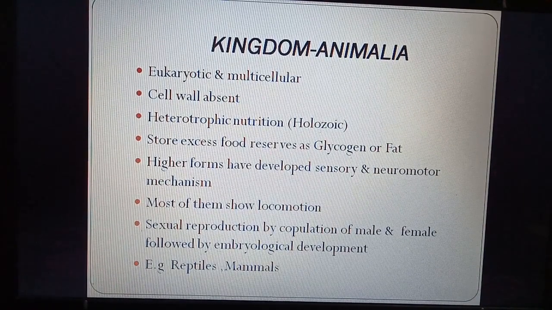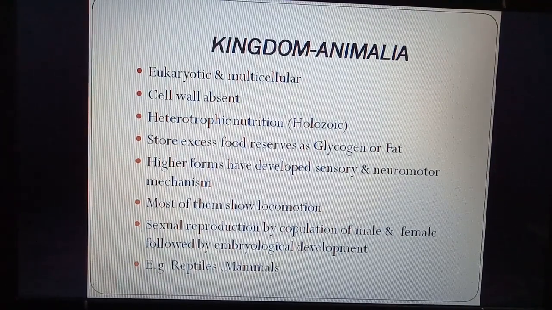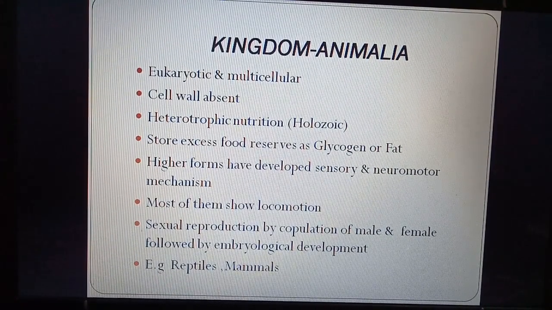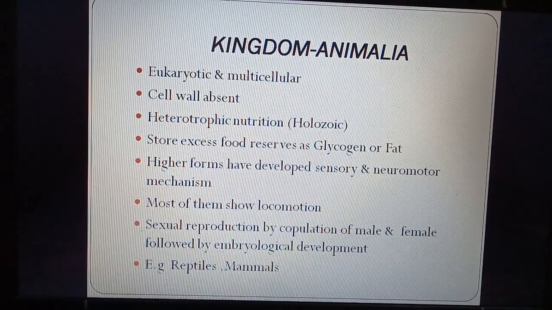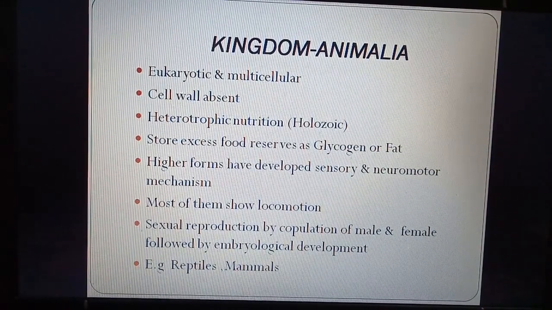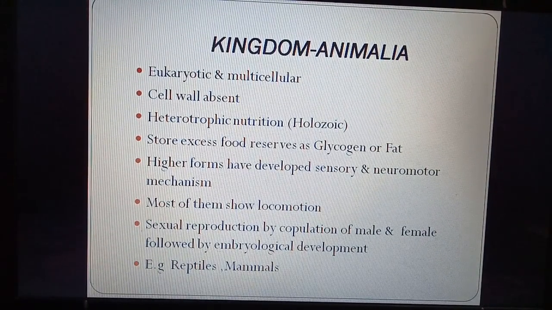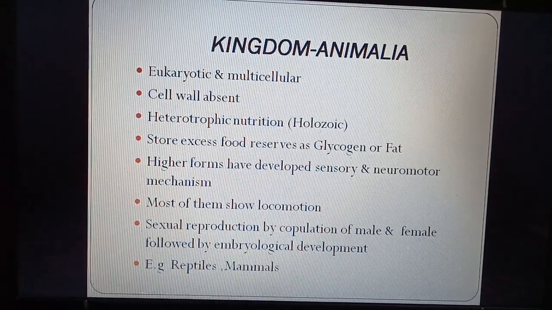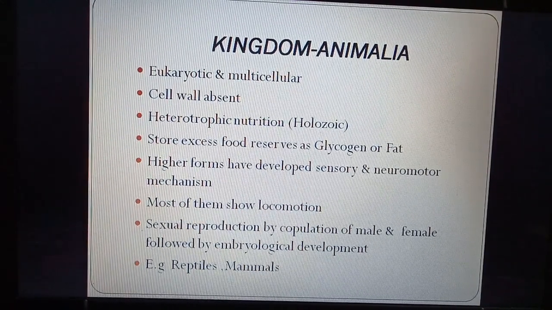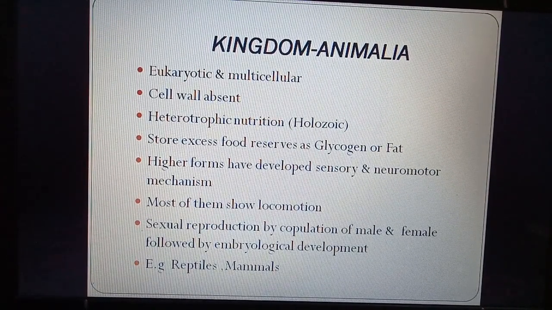Sexual reproduction is by copulation of male and female. So the male and female, they exchange their gametes. We know that mostly the male gamete is transferred to female. It is called copulation or transfer of gametes. Then there is embryological development. So there is a proper sequence of development of embryo. Examples are reptiles and mammals. There are about 10 animal phyla.